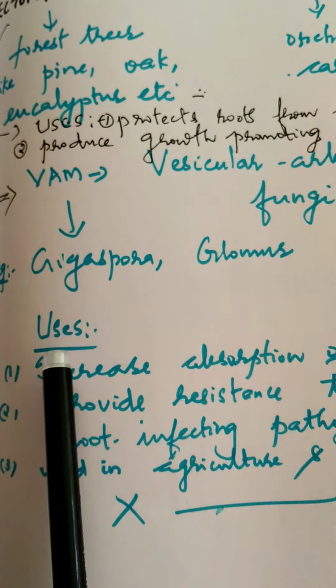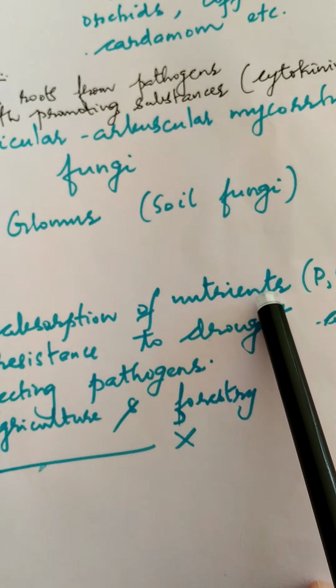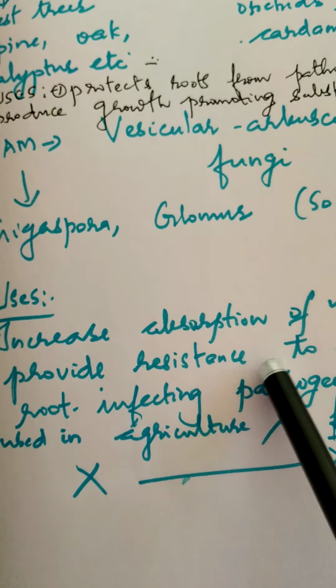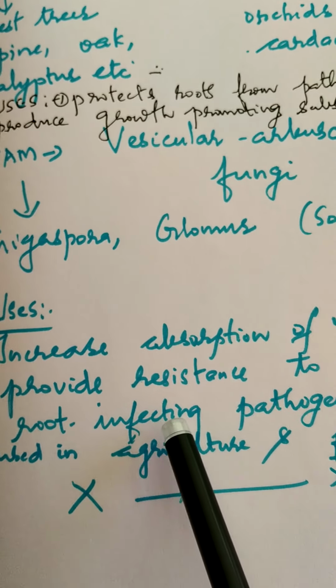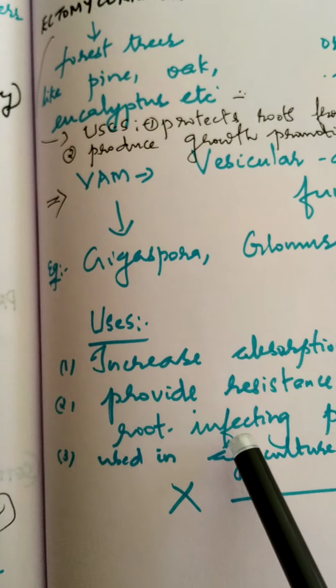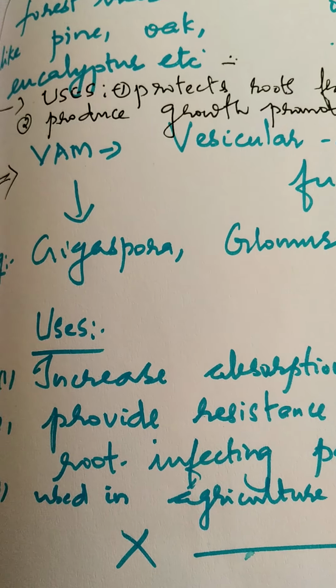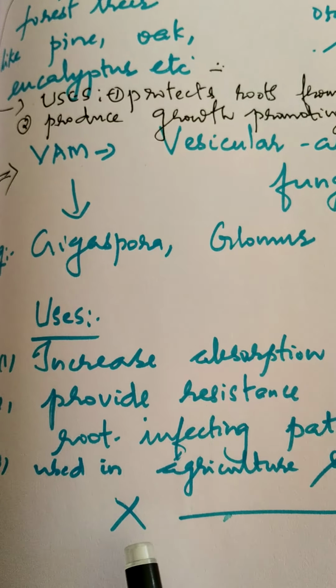Now they have certain uses. One is they increase the absorption of nutrients, especially of phosphorus and copper, to the plants. Second, they provide resistance to drought during drought situations. Third one is the root infecting pathogens are being controlled by the Gigaspora as well as the Glomus.